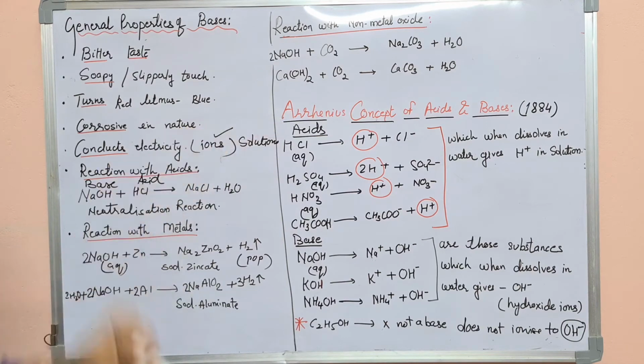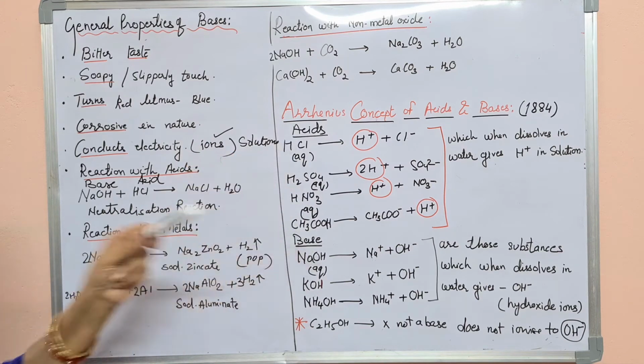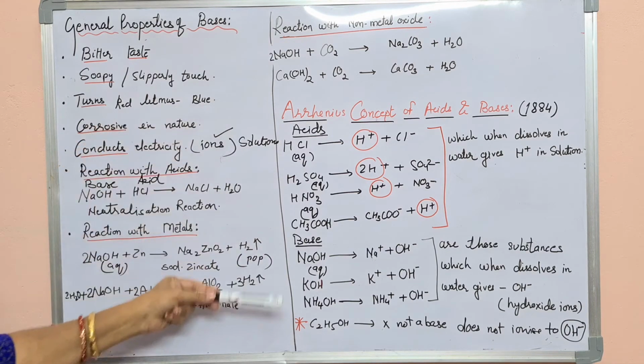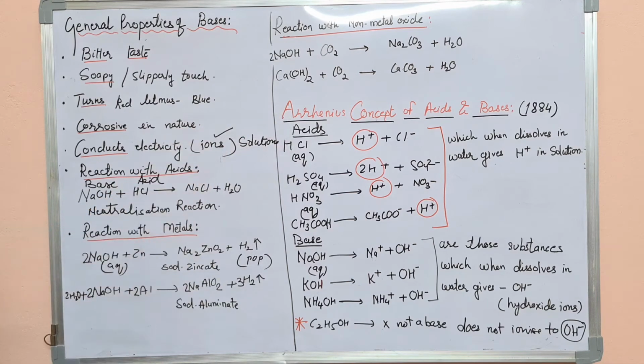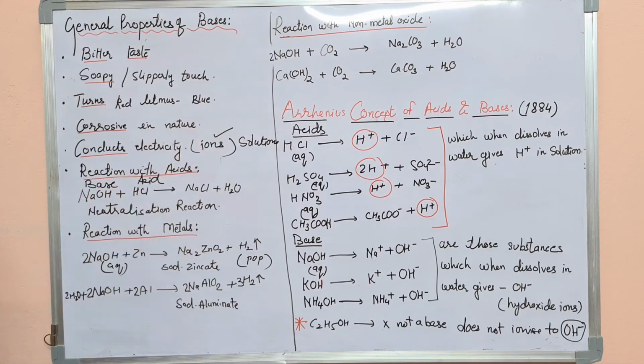Arrhenius is the name of the scientist, and he has given some definitions for acids and bases, because later on in higher studies it has been found that many compounds behave as acid as well as base. So depending upon the nature of the substance, there are many different definitions of acids and bases. But in the 10th class we will study about the Arrhenius concept only. In the next class, that is the 11th class, you will be studying many other concepts also. So Arrhenius is the name of the scientist.